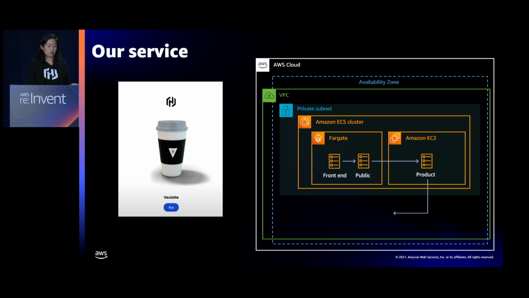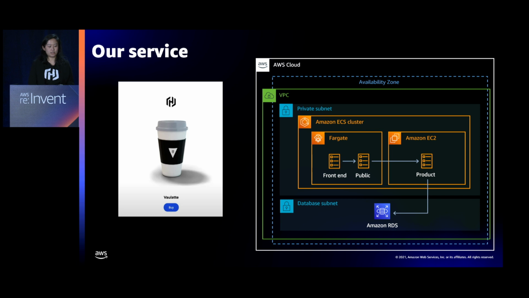The type is less important, but the important aspect of this application is that it is about three tiers, and all of the instances and services are in private subnets with the exception of a load balancer. So it's tricky to debug, right? If you're an operations team who needs to know what's happening with any of these services, you need to go through a private network, but more importantly, you want to secure all of these instances. They all have their own individual identities and their purposes. So that's the setup for today. We're going to go through a scenario where we need to deploy these applications, but more importantly, debug, operate, and access some information within these services.